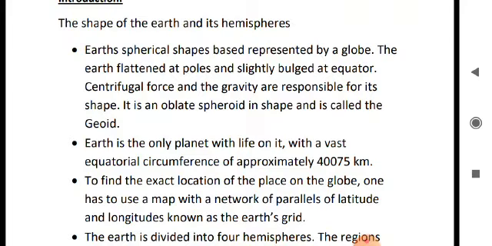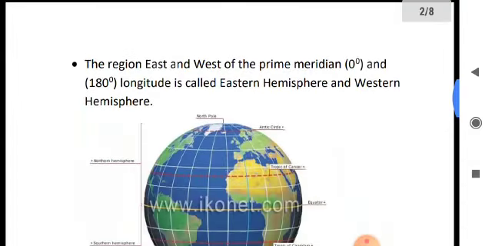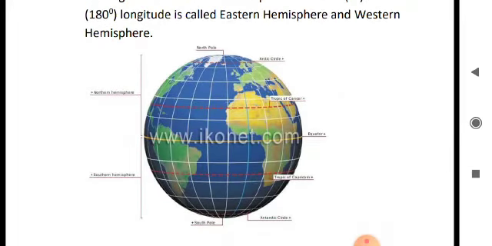As we all know, our Earth is spherical in shape, slightly flattened at the poles and slightly bulged at the equator. So it is an oblate spheroid in shape. Just follow the figure. This shape is called geoid. It means the Earth shape.